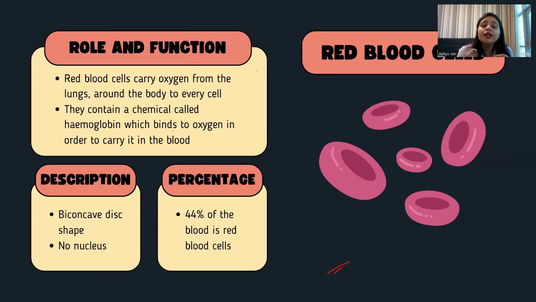Okay, they contain a chemical called hemoglobin, which binds the oxygen in order to carry it in the blood. So hemoglobin is the component which gives the red blood cells their red color. The same thing we learned in plants, that chloroplasts are green in color because of chlorophyll, the green pigment present inside the leaves. Similarly, blood is red in color because of hemoglobin, the red pigment.